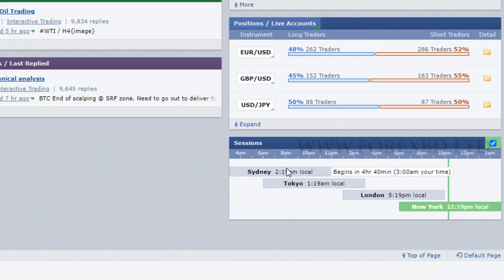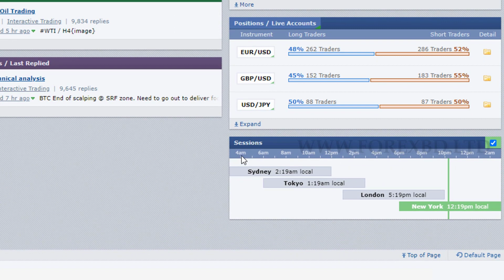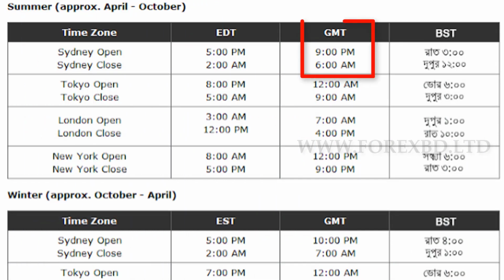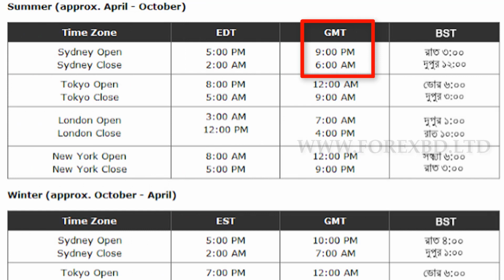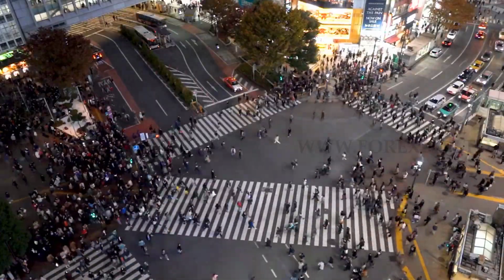The first is the Sydney session. This session is from 9 PM to 6 AM GMT. That means it starts at 9 PM and ends at 6 AM Greenwich Mean Time. Basically, in this session, Australian currency transactions are more. Then we will talk about the Asian session. This session starts at 12 AM and ends at 9 AM GMT. This session is also called the Tokyo session.